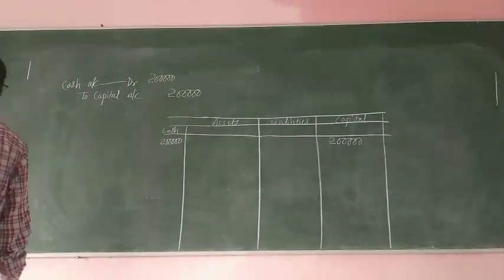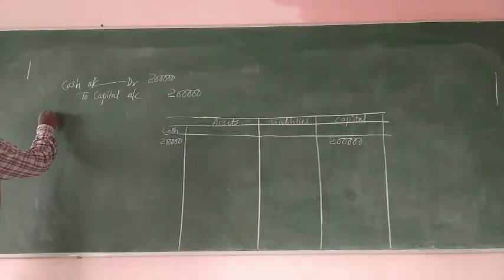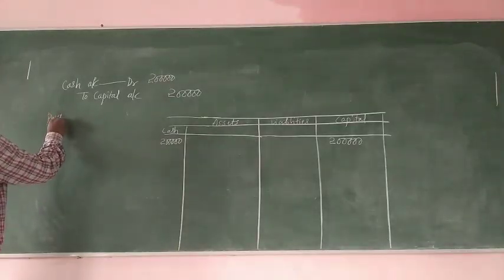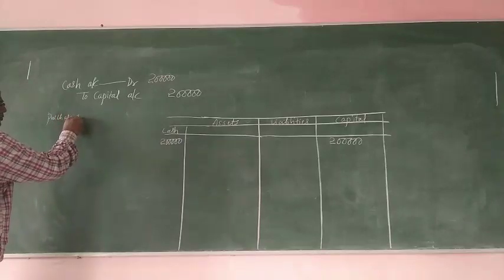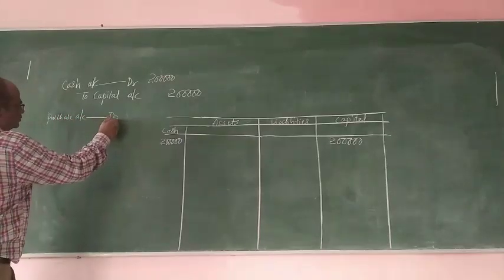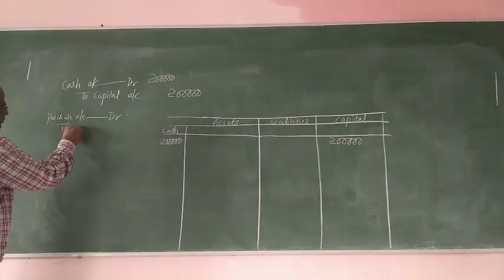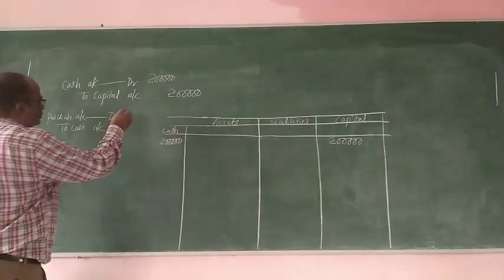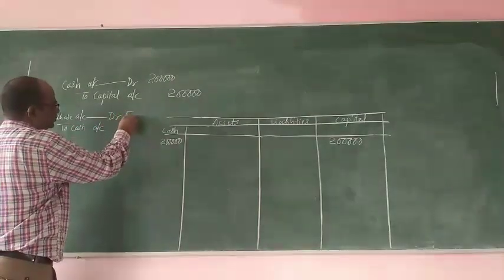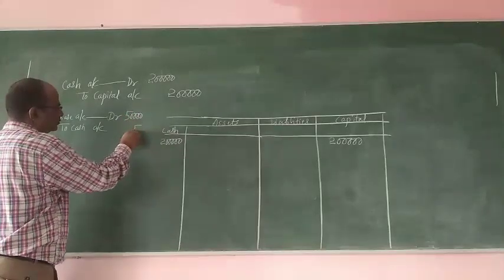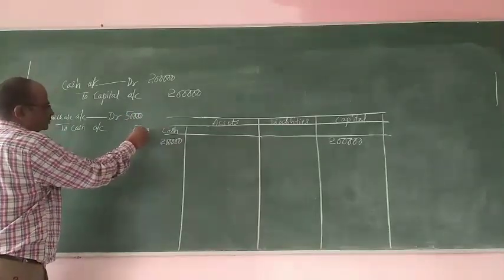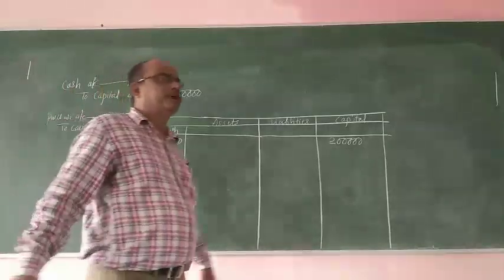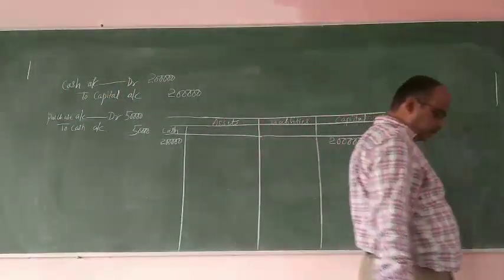Now let us take the next transaction. Purchased goods of rupees 50,000. Purchase account debit to cash. Purchase means it will come under what?